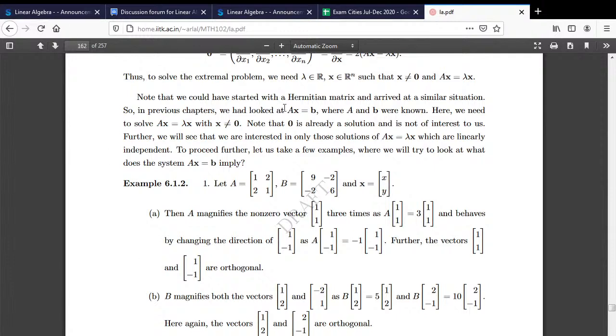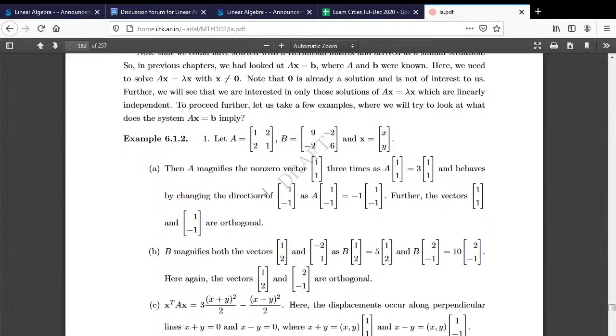What I am trying to say is that there are 2 things here. 3 is an eigenvalue and minus 1 is an eigenvalue. Look at the corresponding diagram now.